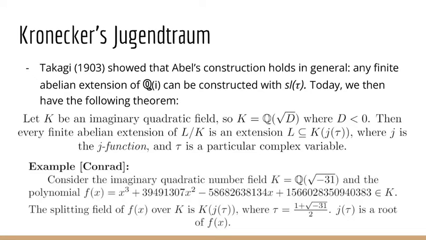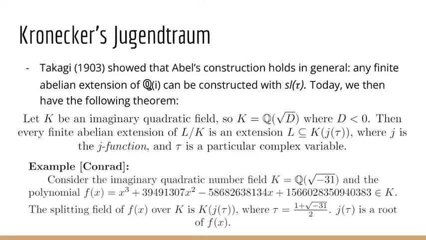So for any imaginary quadratic field K, any finite abelian extension L of this field will be a subfield of K adjoined with j(τ). j is the j-function. Again, think about this just as if j was the complex exponential function and τ was a particular value that we put into this function to output a root of a polynomial.